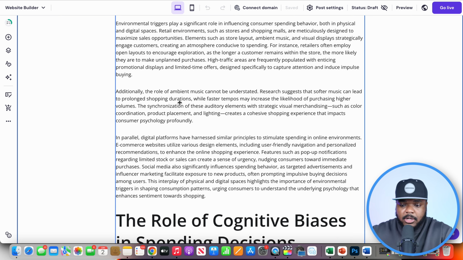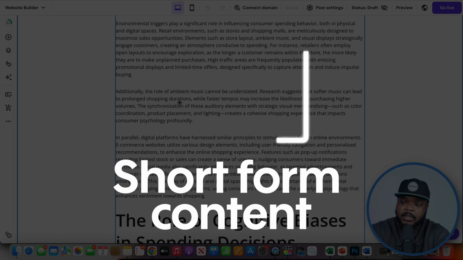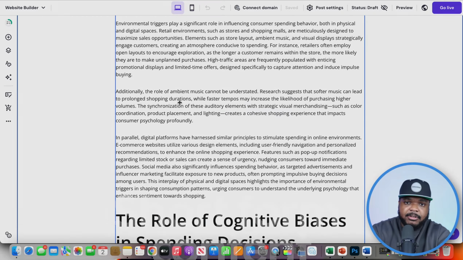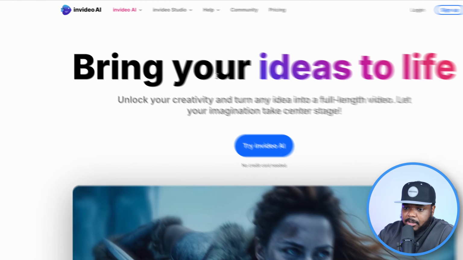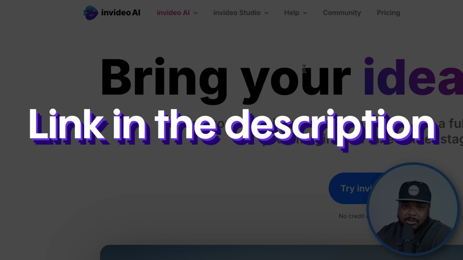But posting blog articles isn't the only way that you can get people onto your website. What you can also use, as I said before, is short form content. And the way that I like to generate AI videos is with this tool over here called InVideo AI. If you haven't seen this by now, you're definitely missing out.